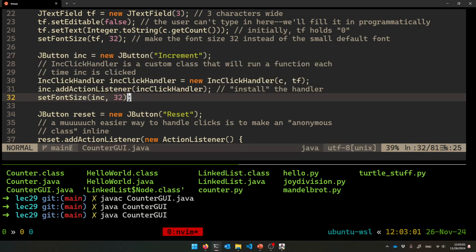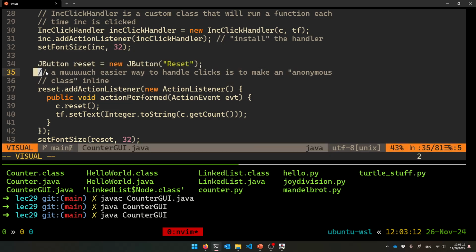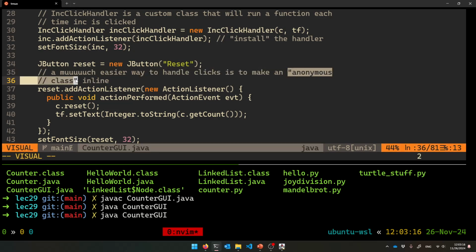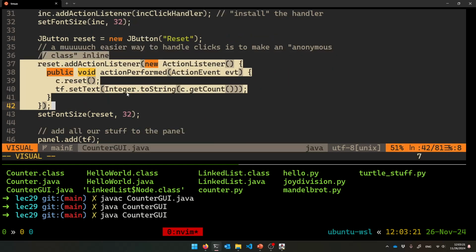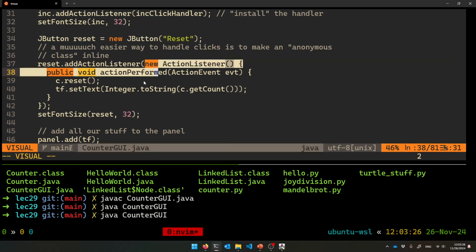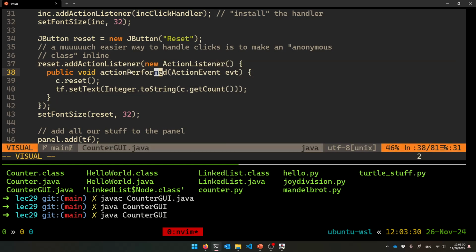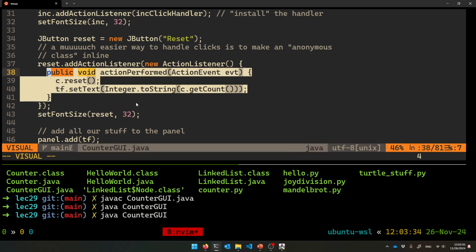But that's essentially what's happening, all right? That's the ink button. Then the reset button is similar: make a JButton called reset. You can do the same thing for an action listener, but there's a much easier way to handle clicks, kind of like lambdas in C++. You can make an anonymous class, just like you could make an anonymous function in C++. Here I am making an anonymous action listener kind of object, all right? And I'm adding it as well as implementing the code. A new ActionListener, and here's the one thing, that actionPerformed thing that I need. I'm just giving the code inline, all right?